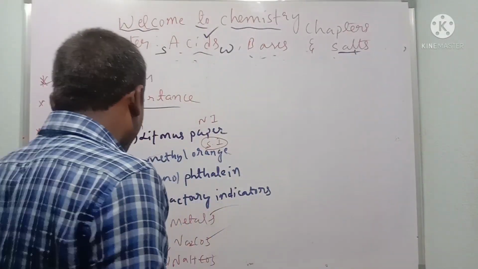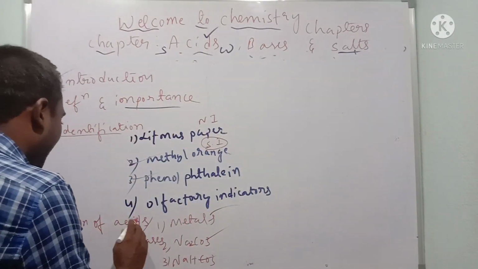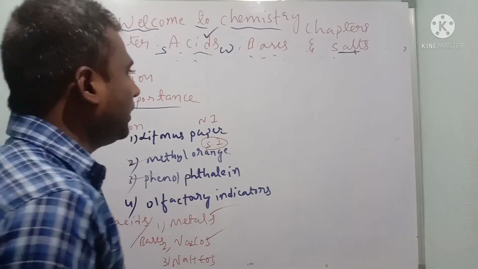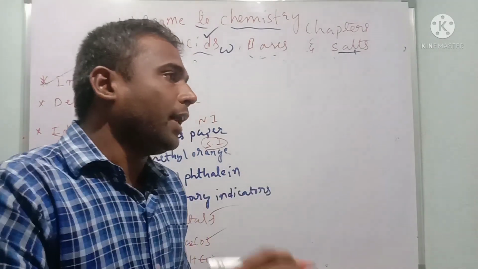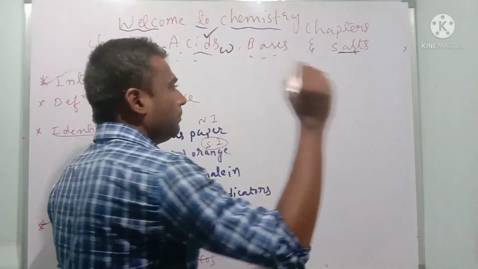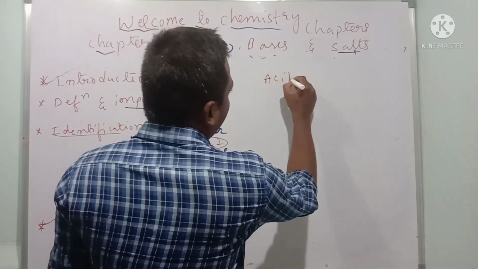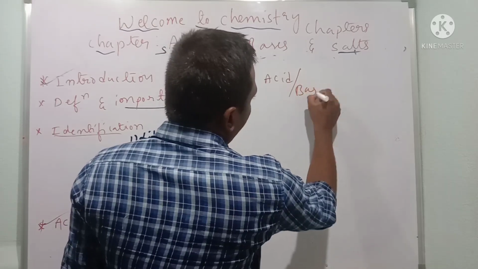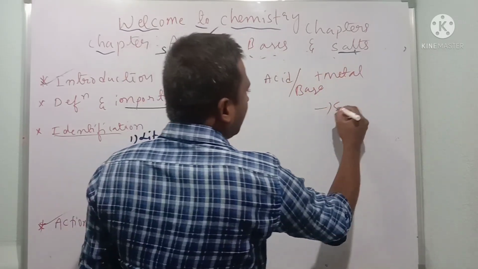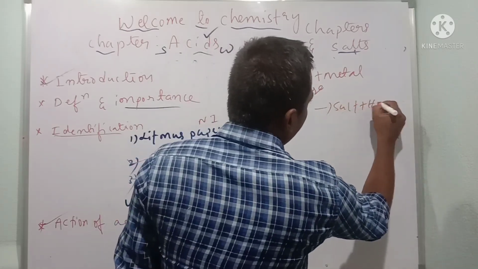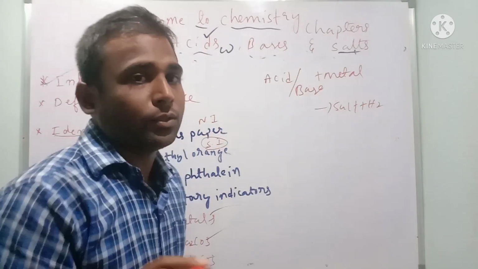So now the first point, that is action of acids or bases with metals. Dear children, remember the word equation. Whenever acid or base reacts with metal, it is going to form salt plus hydrogen gas. Very important MCQs.